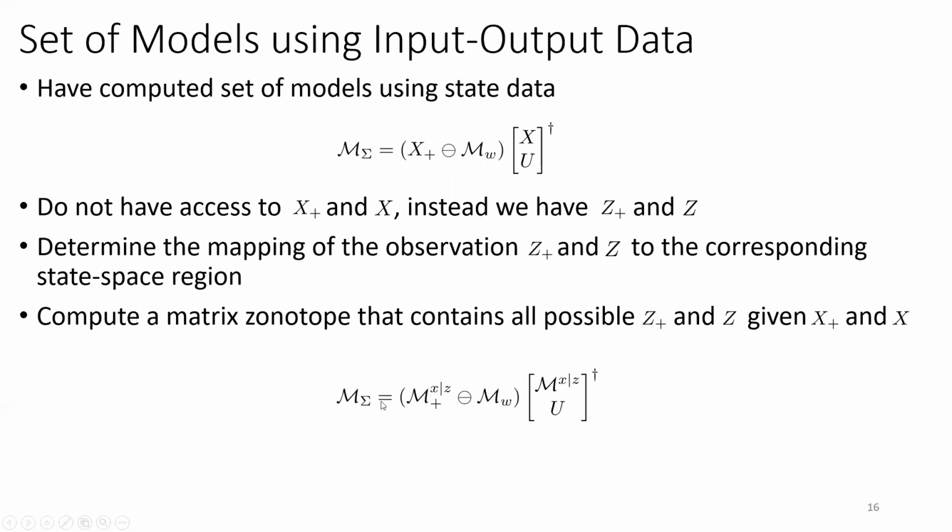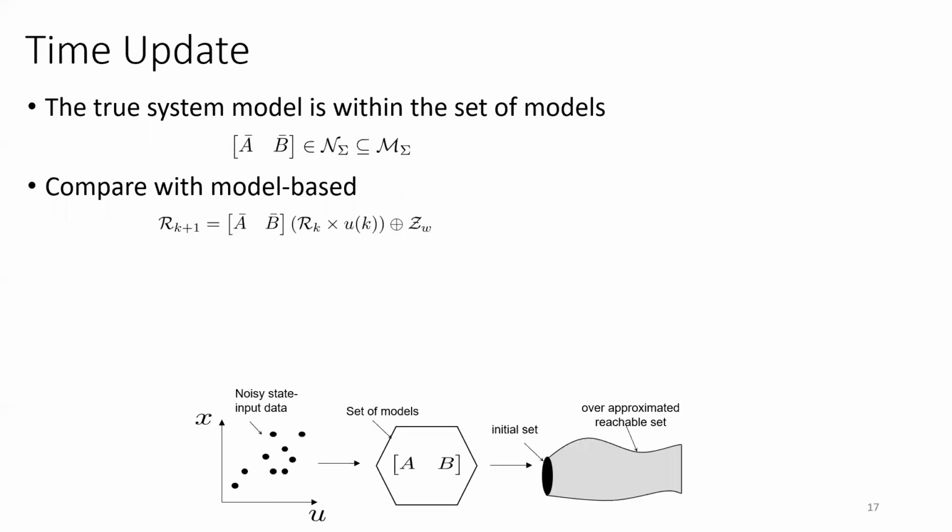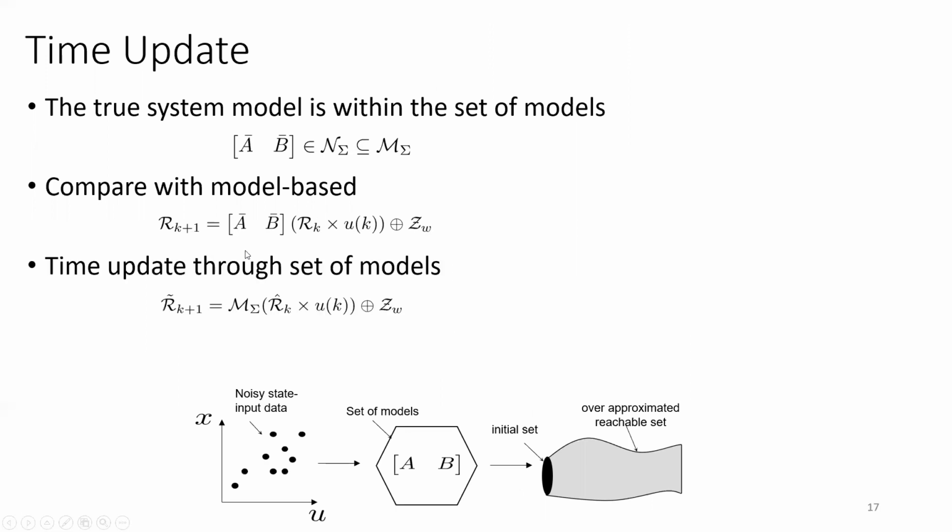So we will have M sigma equal to a matrix zonotope that contains all possible x plus given z plus, Minkowski sum MW, and a matrix zonotope x given z, which contains all possible x given z. Then, instead of propagating ahead using a single model as in the model-based case, we will propagate ahead using the set of models M sigma, and we have a specific input here.